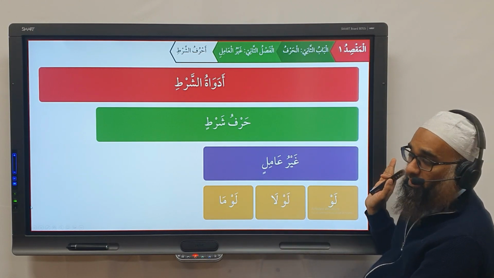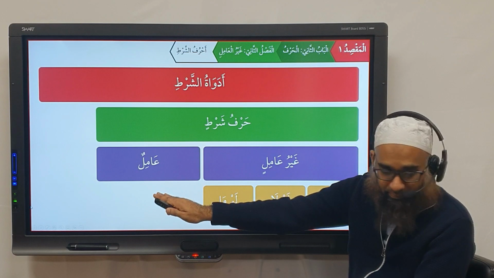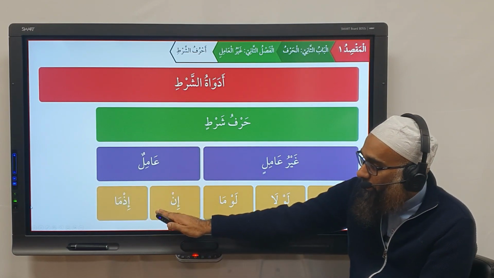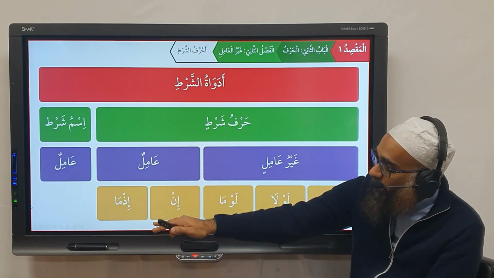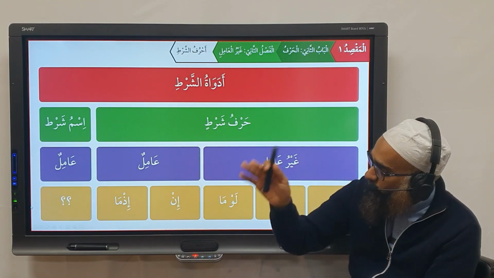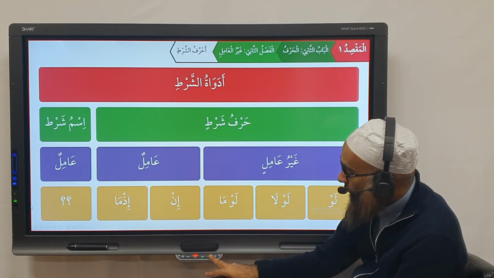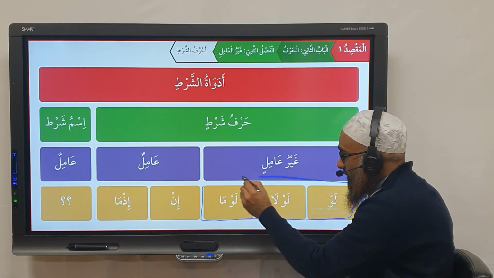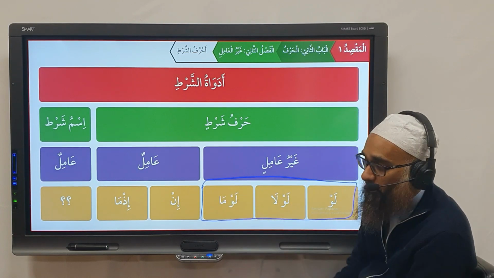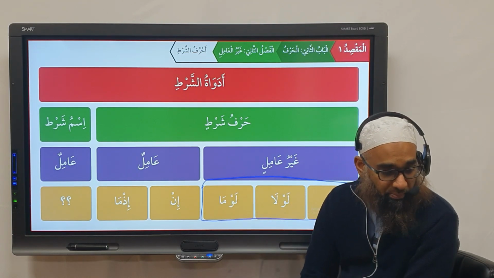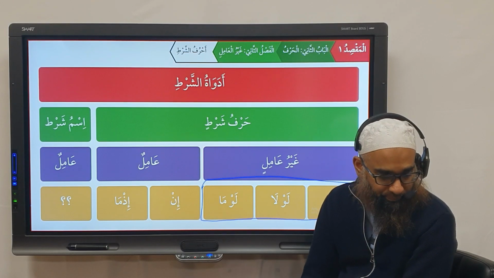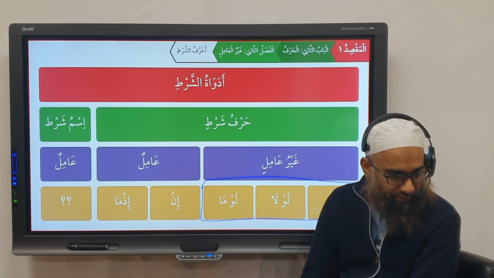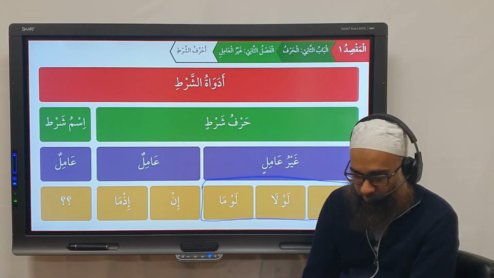The remaining harfu shart that we did previously were amil. Which ones were they? In and idma. So those two are amil. And then we do ismu shart. And all the ismu shart are amil. What are they? We'll do them when they come up, inshallah. So for now, the only ghayr amil are these three. From the asma, from the shart meanings, these three are ghayr amil. The other three will make the verb after it in the majzoom state. Understood? Are you following me? Yeah? Everyone understand this?